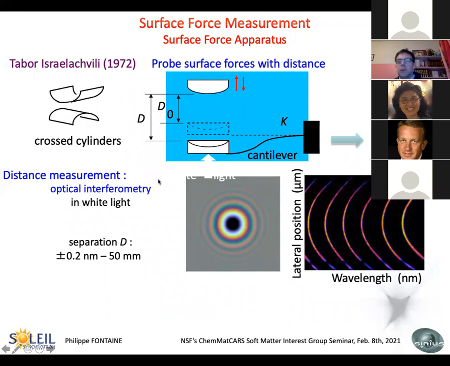Okay, if I still have 2 slides, we'll just quickly talk about surface force measurement and the surface force apparatus. This principle is known as Tabor-Israelachvili, where, using 2 crossed cylinders in this geometry, you can measure using a cantilever the force between these 2 surfaces when you decrease the distance down to contact. You measure this distance with optical interferometry in white light, and you can have an accuracy between 2 angstroms up to, I think here it's nanometers, 15 nanometers.